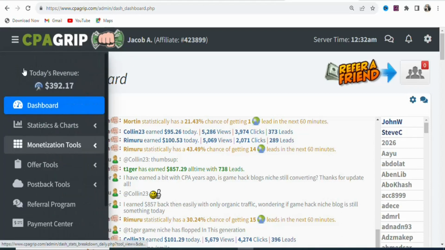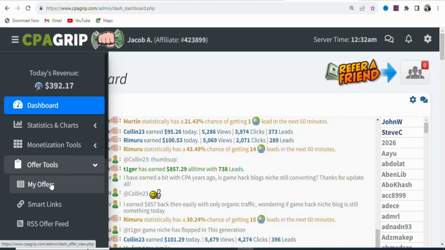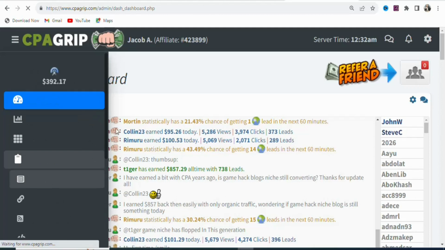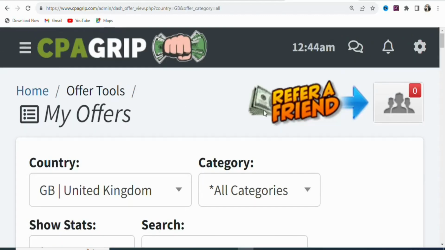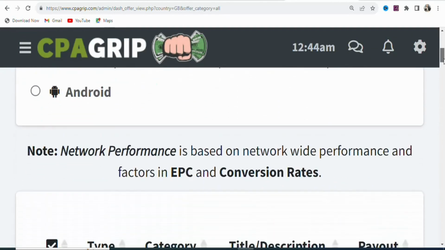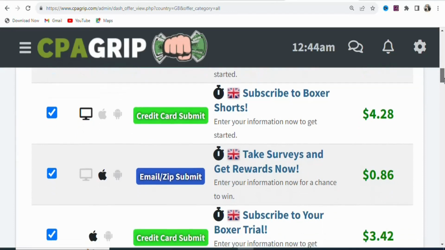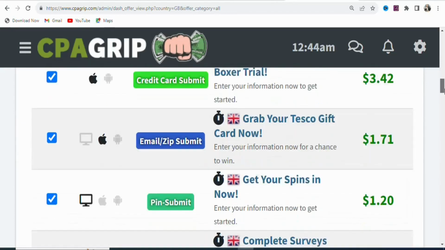So the next step is that you are going to come right here. Once you are here, you have to click on Offer Tools. Once you click on Offer Tools, you are going to select My Offers. Once you select My Offers, you are going to see a page like this. So now you have to select a country where you can get offers to promote. There are a lot of different countries with different offers that you can promote to earn money.